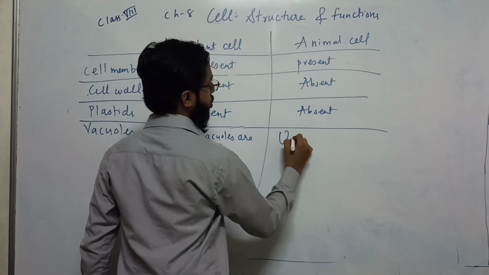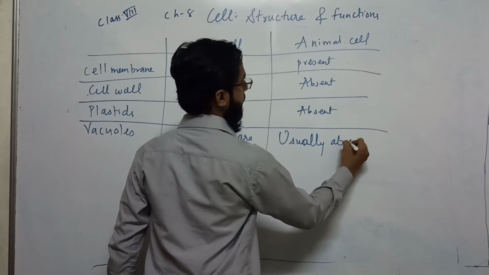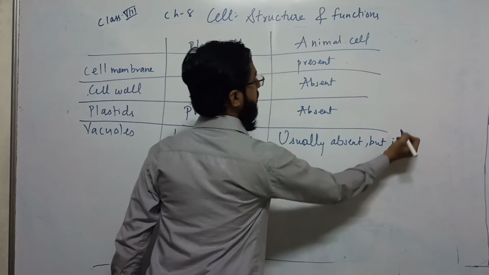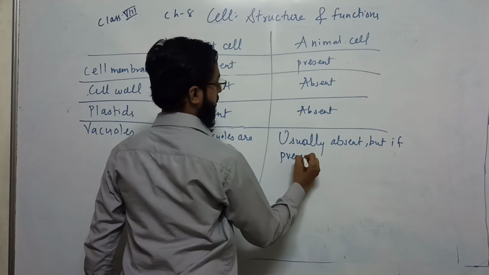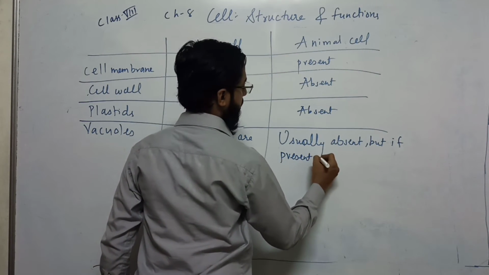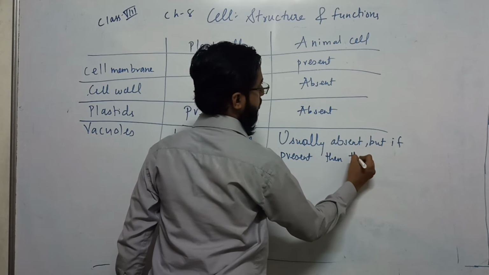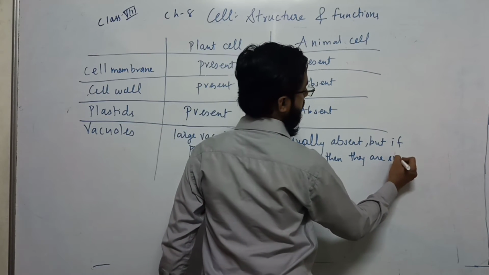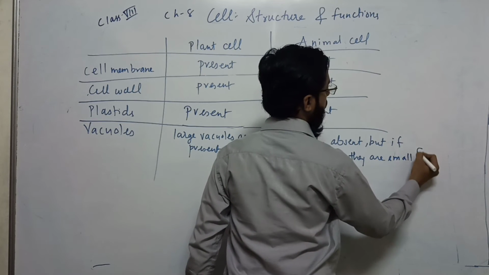Here you can write usually absent, but if present, then they are small. Vacuoles. Okay, what are small? Small vacuoles are present.